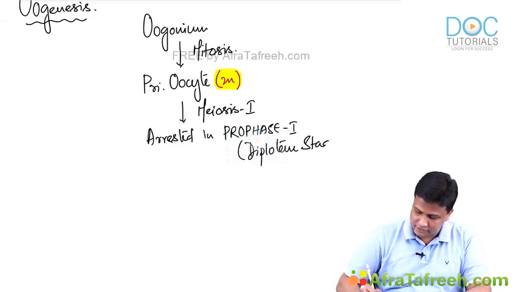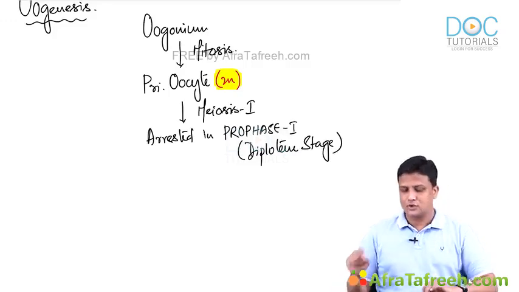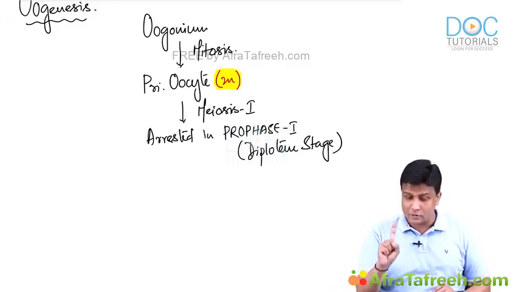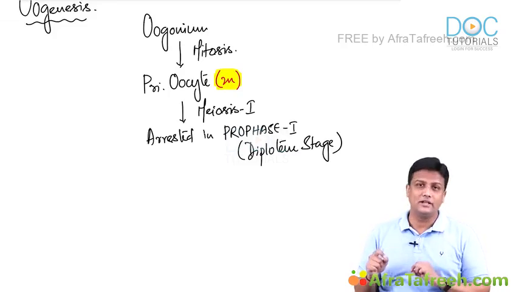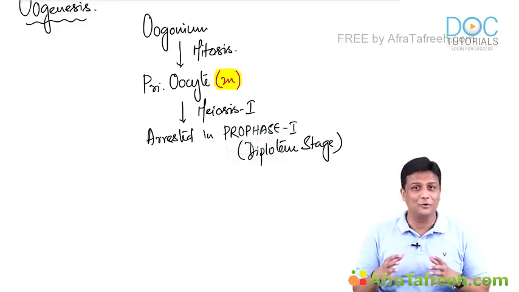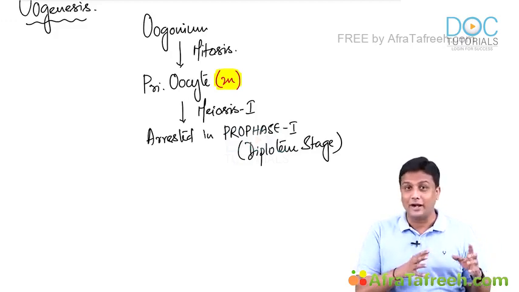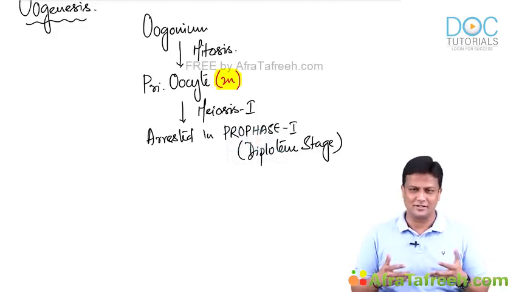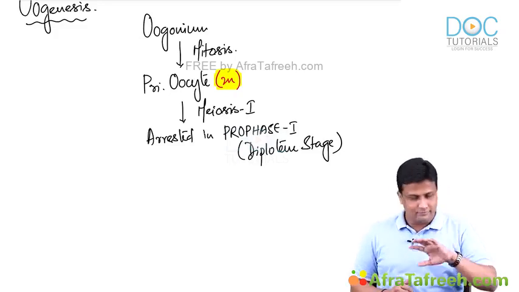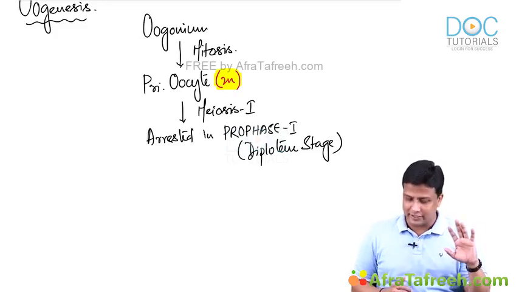Diplotene stage. So let us learn step by step. The primary oocyte will be arrested in prophase 1, and that too in the diplotene stage of prophase 1, guys. I hope now you will be completely agreeing with me. In the very beginning of this topic, why did I recall the mitosis and meiosis for you? See how confidently we can learn here. Now, it's arrested here. No further development is taking place.